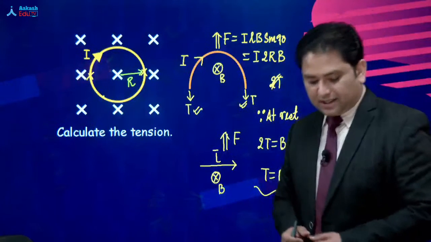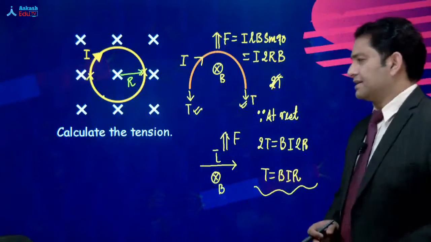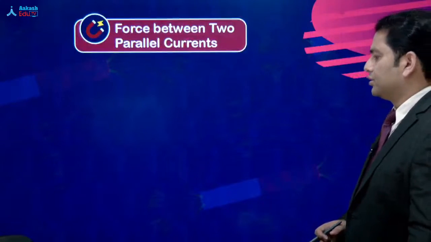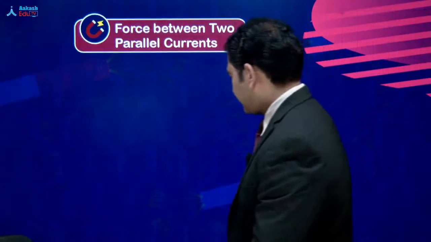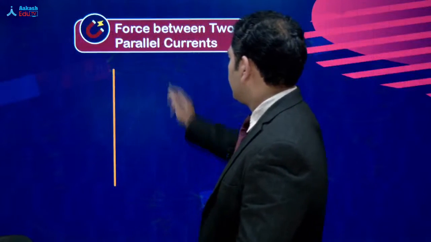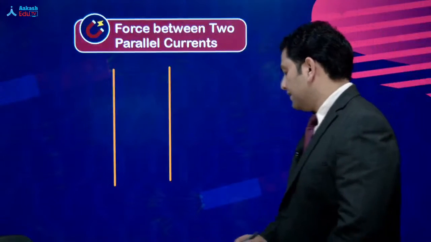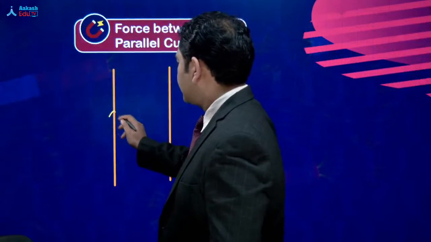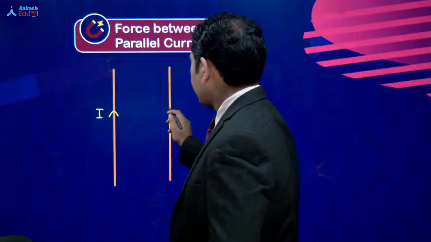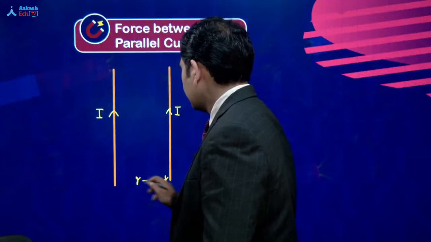Thank you very much. All right, so now let's see. The second step is this: force between two parallel currents, दो parallel current carrying wire. These are the two wires, infinitely long, and the current is I in each. The separation between them is R.